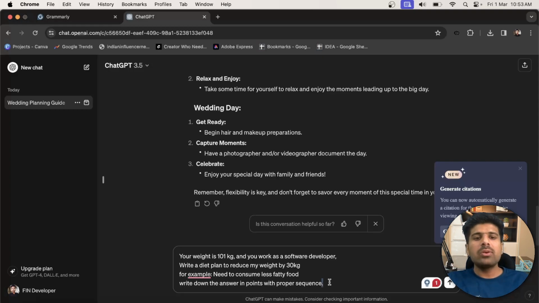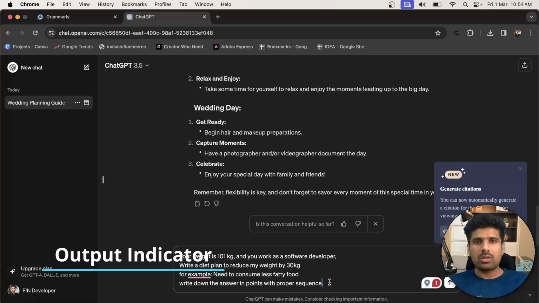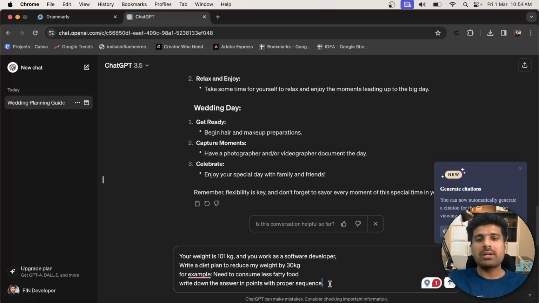And lastly, I give: write down the answer in points with proper sequence. This is the output indicator or output specification, in which format I want it. I can write it in points or in a paragraph. Here I give an idea about how you need to give the output, in points, in paragraphs, or in any other format. Now let's press enter.